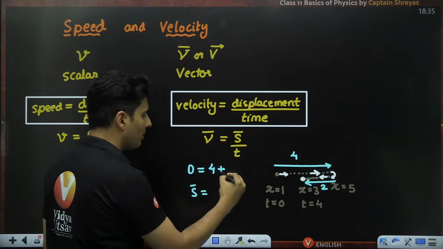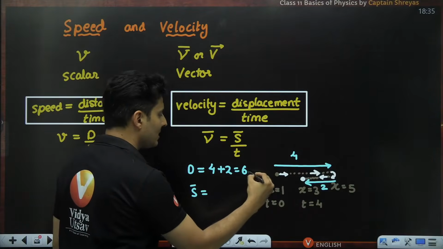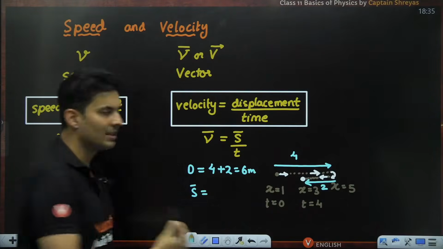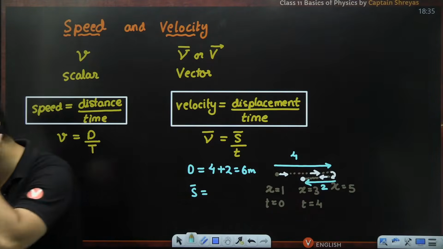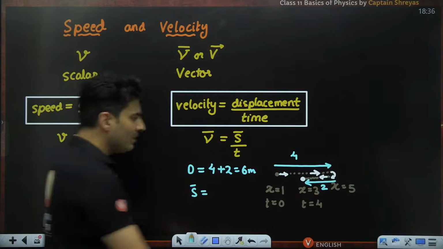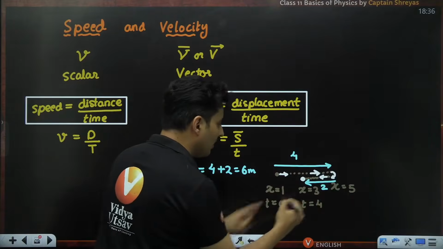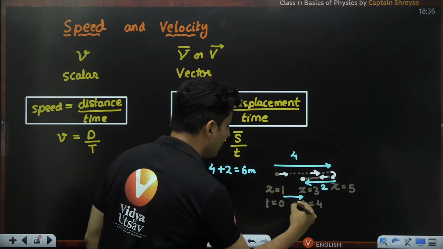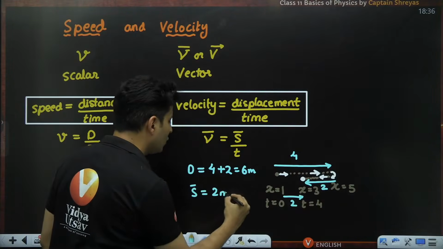So 4 plus 2, which is basically 6 meters, I have moved distance-wise 6 meters, right, everyone? Okay, what about displacement? Displacement from here to here is just barely 2 meters.